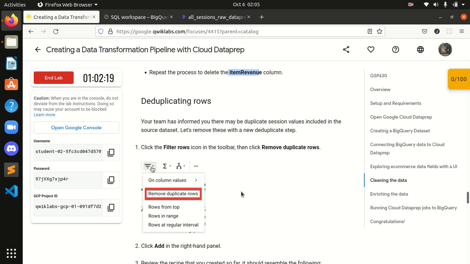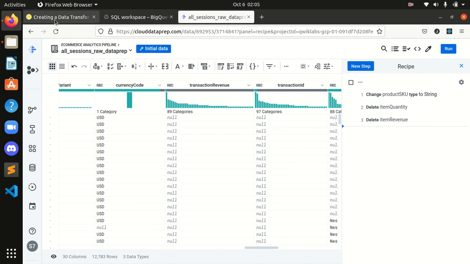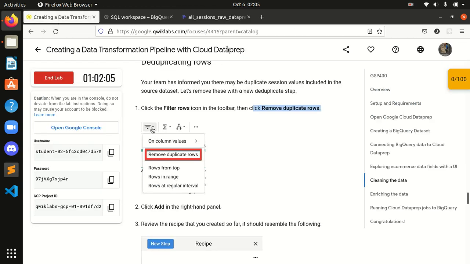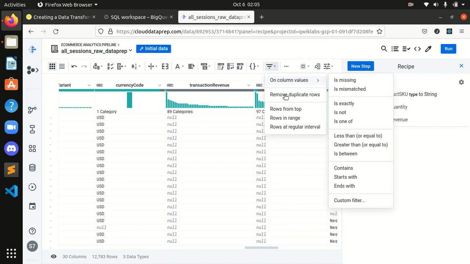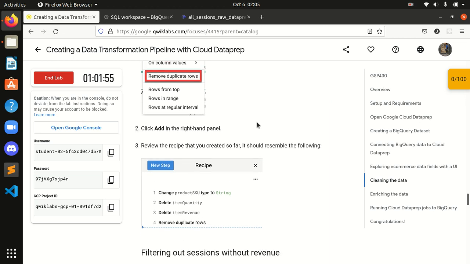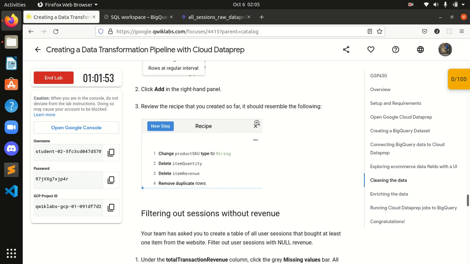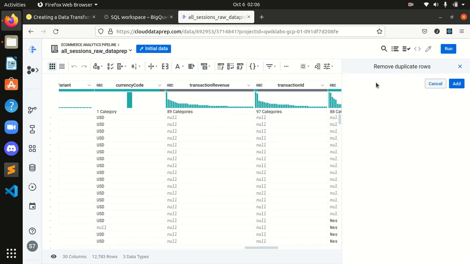Deduplicating rows. Your team has informed you there may be duplicated rows. Click the filter rows icon in the toolbar, then click remove duplicate rows. Let's search where that icon is. Okay, toolbar, this one. I will click on it, then click on remove duplicate rows, then click add in the right hand panel. Okay, remove duplicate rows, and I will click add from here.